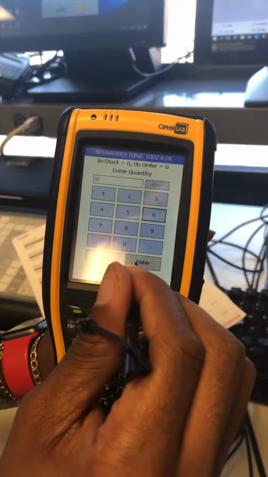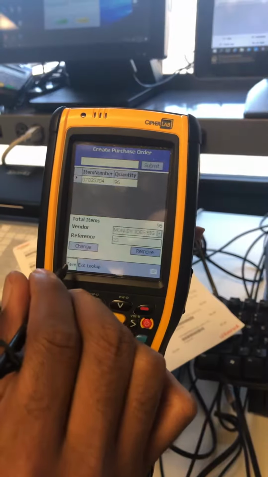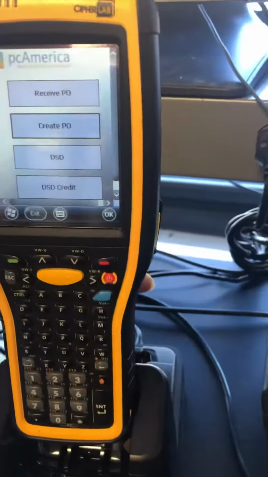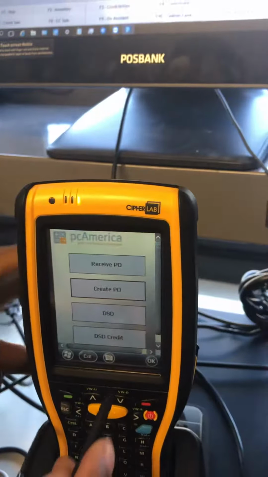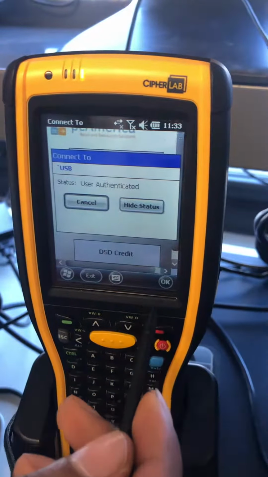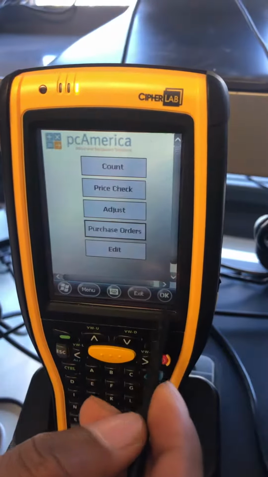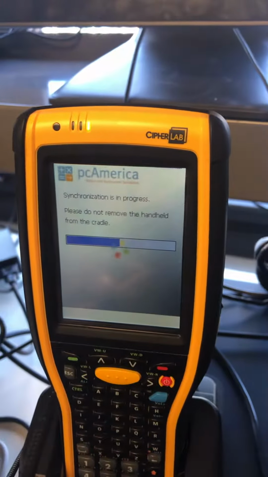And we can change the quantity. And we simply save. Put the Cipherlab back in the cradle, and we can sync with Cash Register Express up here. Send changes.